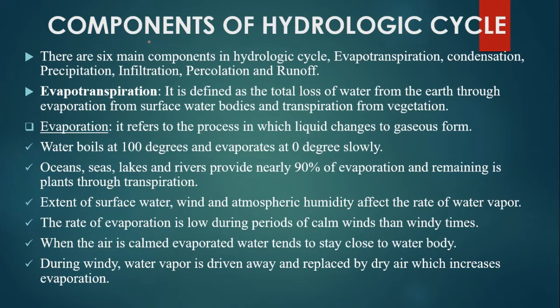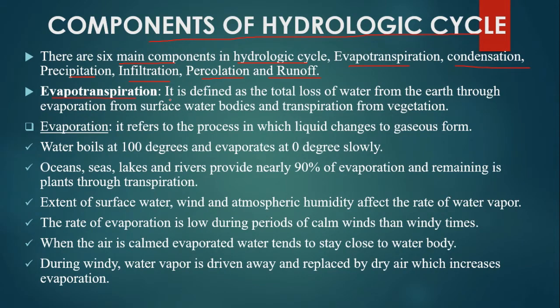Let's see the components of hydrologic cycle. There are 6 main components in hydrologic cycle. They are evapotranspiration, condensation, precipitation, infiltration, percolation and runoff. Let's see one by one in explanation.